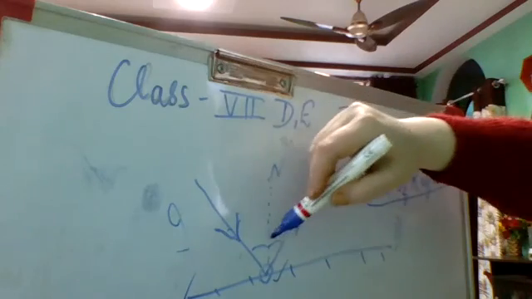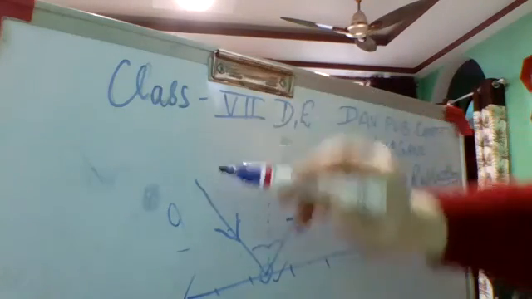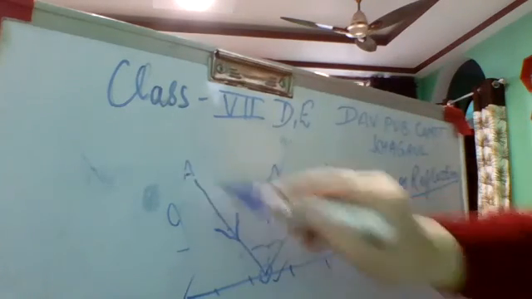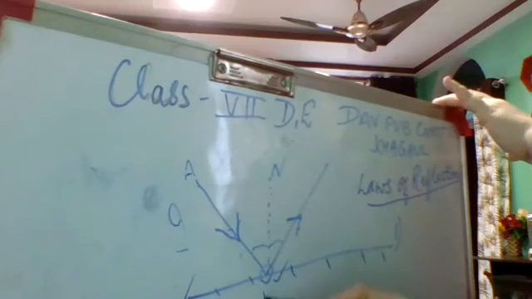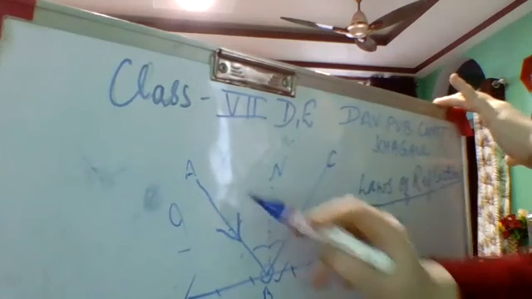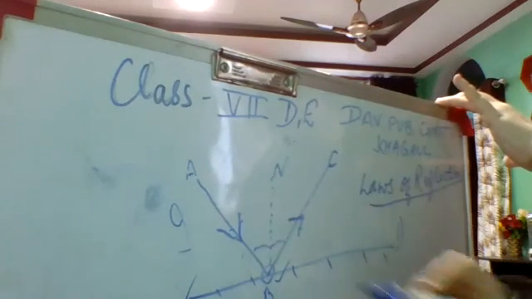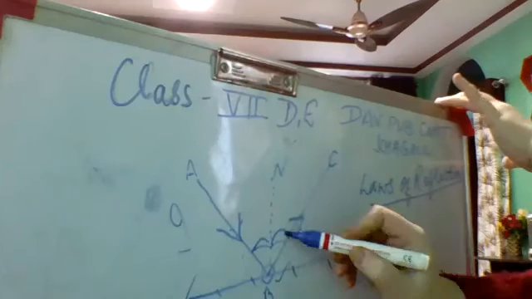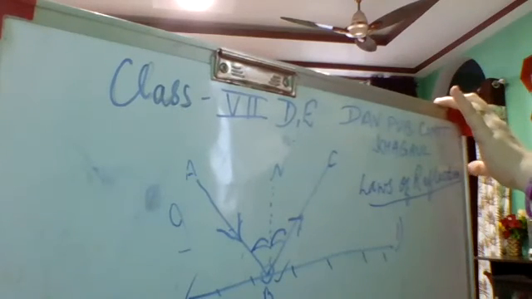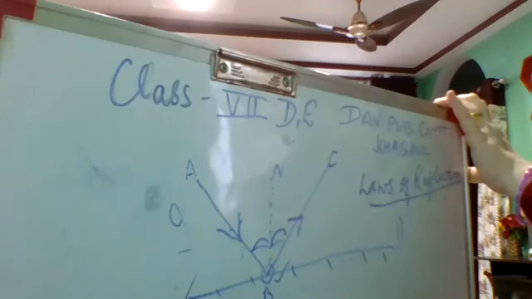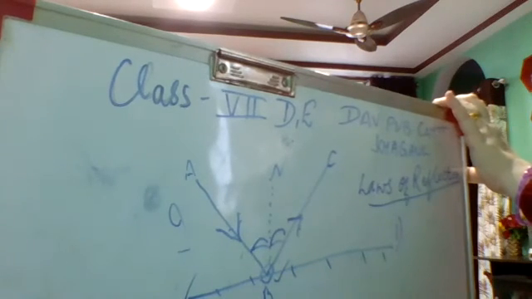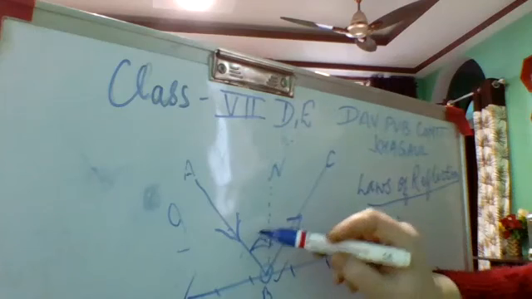Now you just watch, children. This angle, I will name it. Suppose I am putting A, I am putting B to this point, I am putting C. A, B, and N. This angle and this angle, are they similar or not? Ma'am, similar, because as this ray is falling on the plane mirror, that is why we are having the two angles similar.